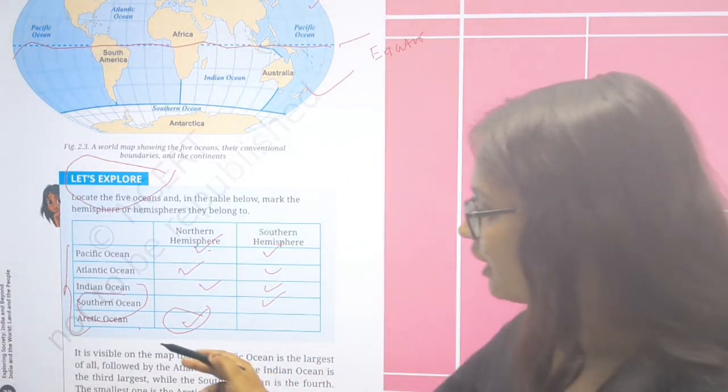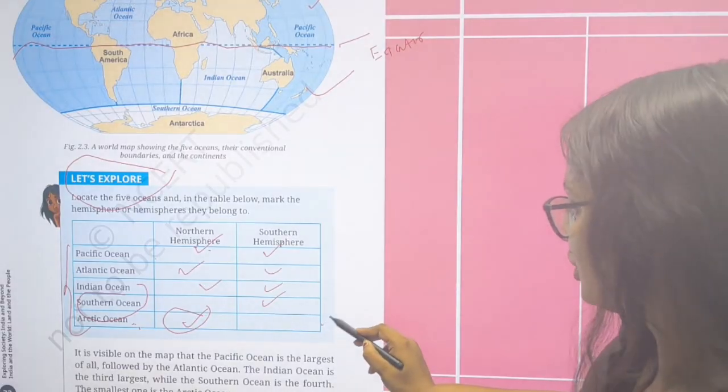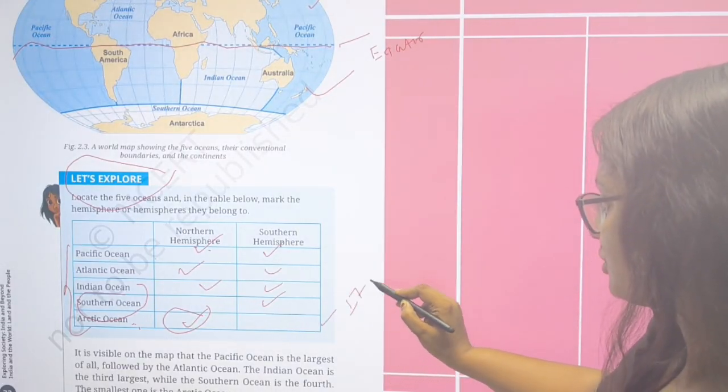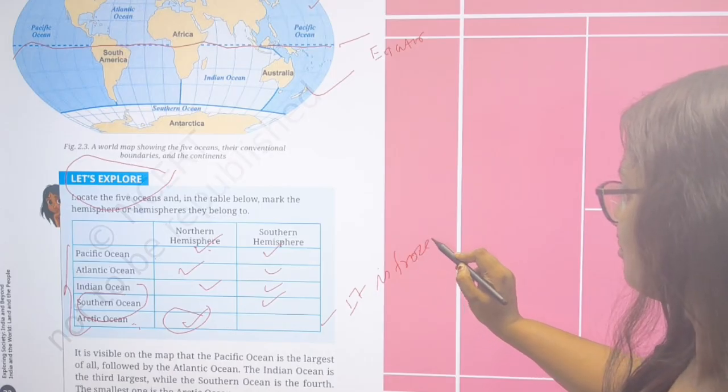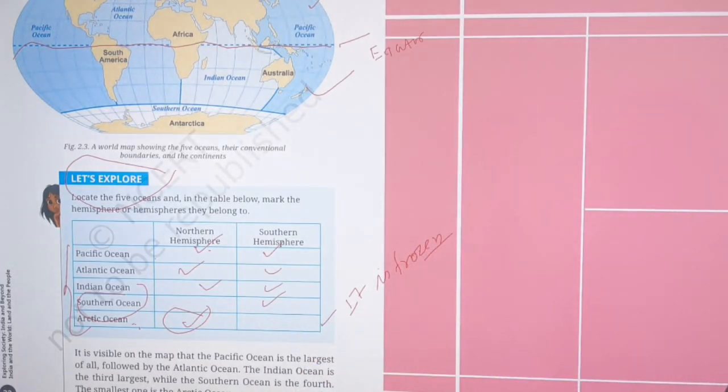And this is the Arctic Ocean. It is frozen most of the time. It is a frozen ocean. Sometimes we think that the Arctic is a continent, but the Arctic is not a continent. It is an ocean.